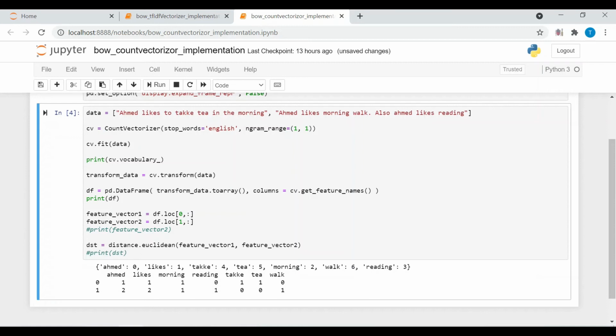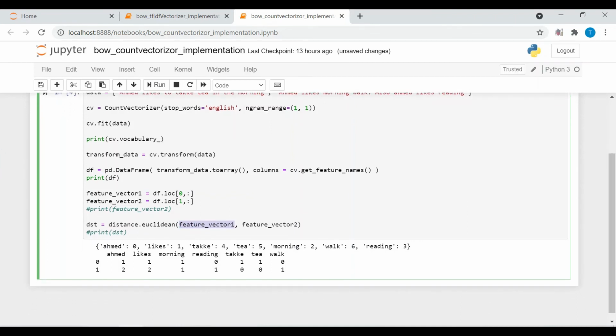Now I am calling the Euclidean distance formula from the SciPy library and passing two feature vectors. This is the feature vector for text document 1, and this is the feature vector for text document 2. I am passing these two feature vectors.